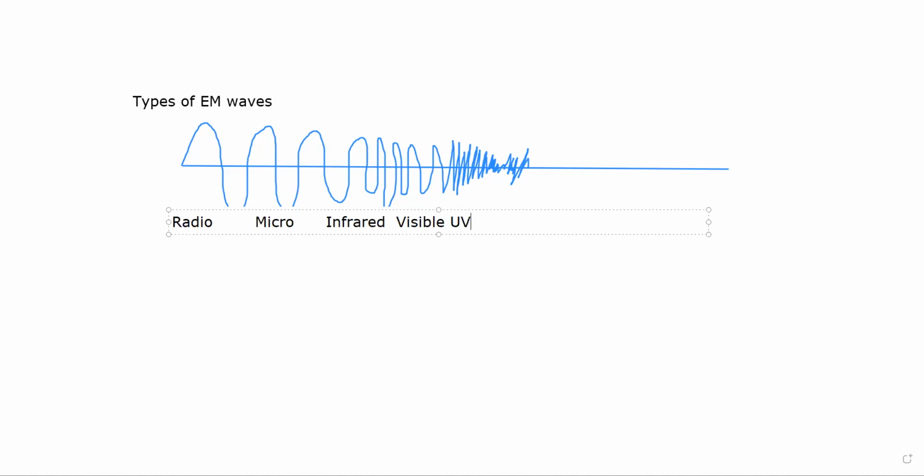Then we have the UV, or the ultraviolet light. It's very easy to understand how UV comes later or infrared comes later. Why? Because in visible light, we have VIBGYOR. That is because red has more wavelength, and V has lesser wavelength.